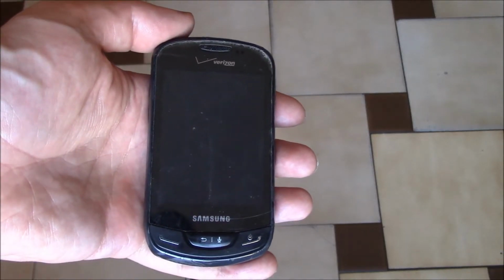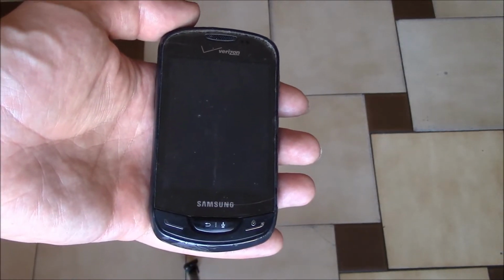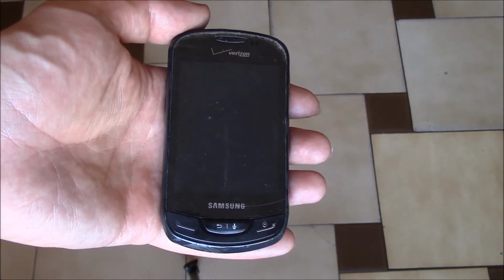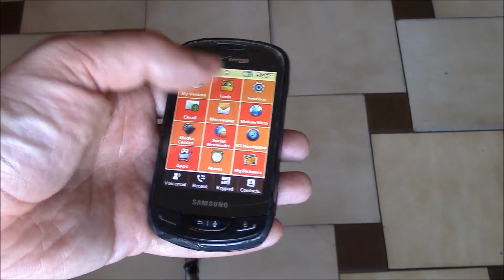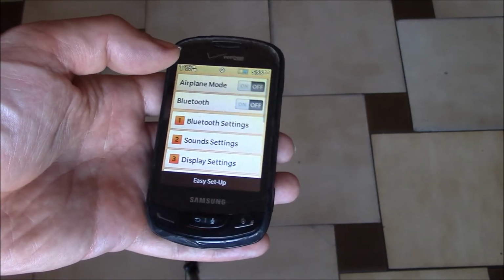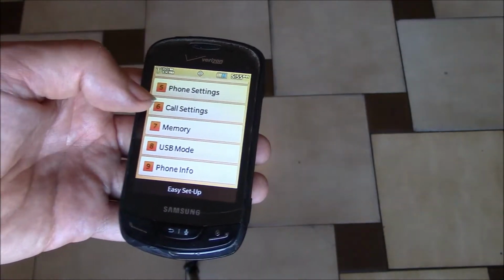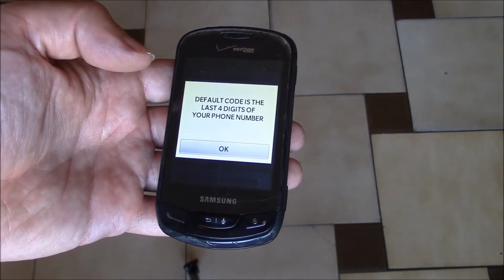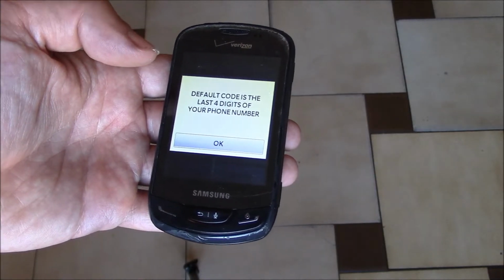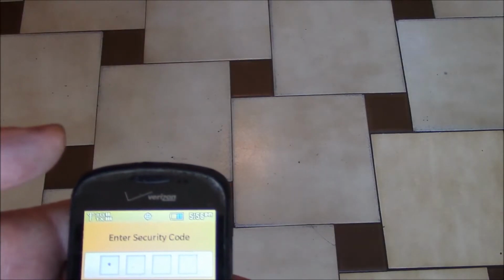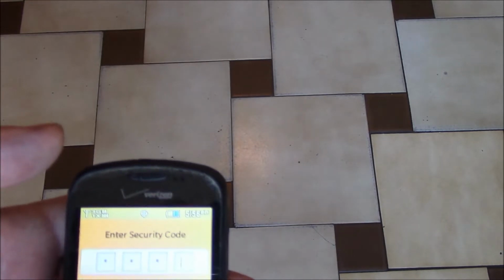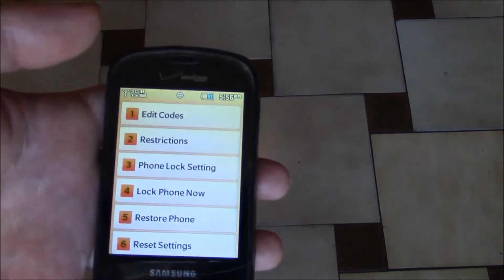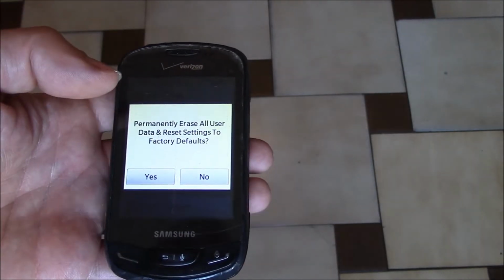In this tutorial I'm going to show you how to restore a Samsung Brightside cell phone to factory settings. Go to settings, phone settings, security. Okay, so enter the last 4 digits of your phone number. Okay, I go to restore phone.